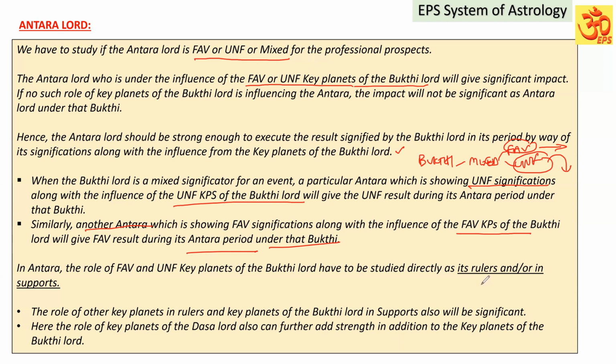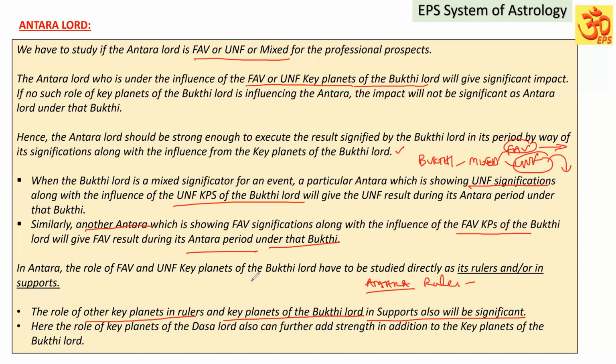If they are acting as the ruler, then automatically they are going to be directly significant. Sometimes they will be playing role in supports, and that also will be supportive. I will explain how. The role of the other key planets in rulers and the key planets of the Bugdilad in supports also will be significant. It means one Antara planet, in its planet level, star level, or in its rulers, is having other key planets.